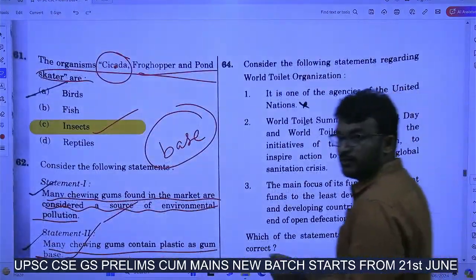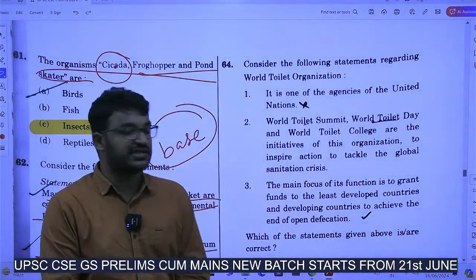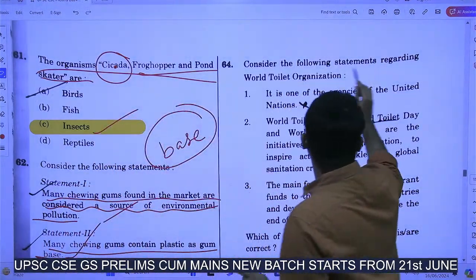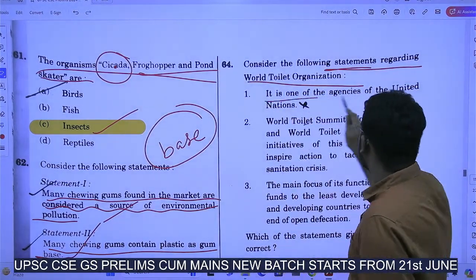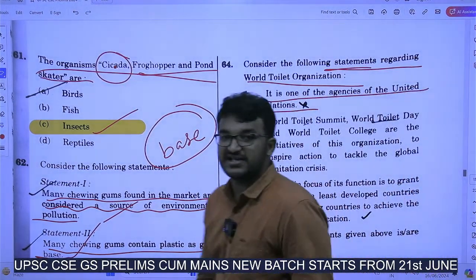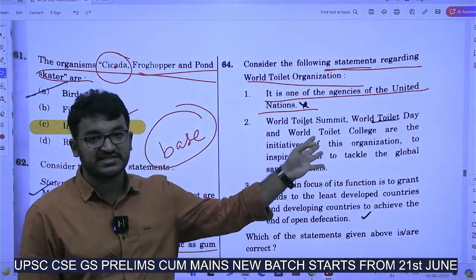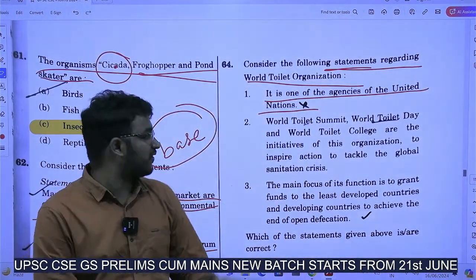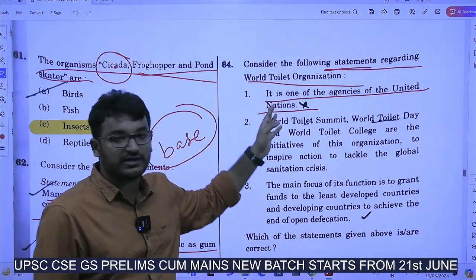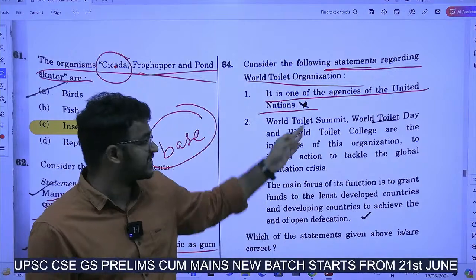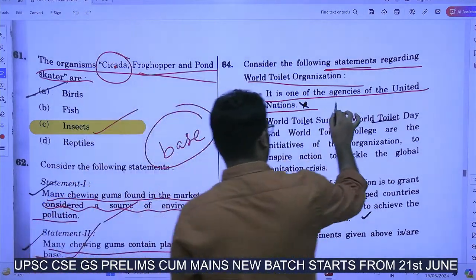Now, you can answer this question with elimination. Consider the following statements regarding the World Toilet Organization. It is one of the agencies of the United Nations. See, all the specialized agencies or the main organs of the United Nations, of course you know. So, World Toilet Organization is not a specialized agency of the UN. So, this is wrong.